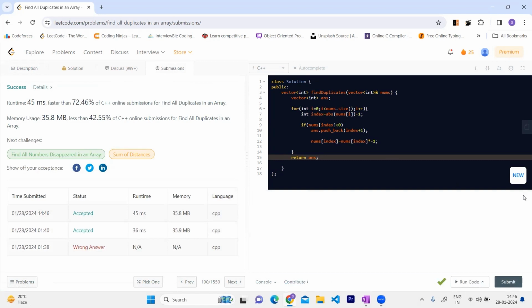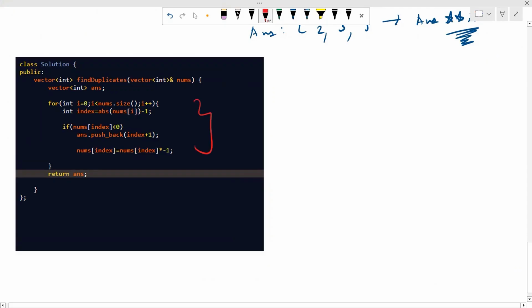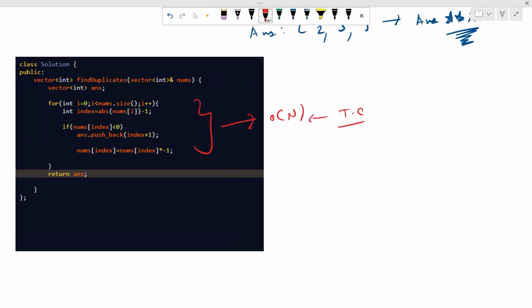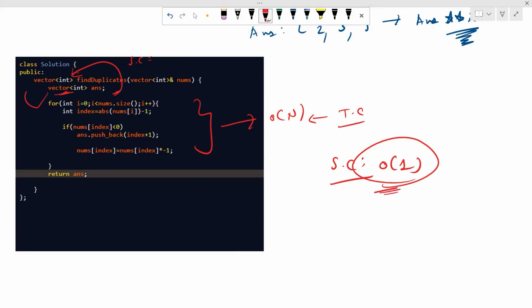Now let's discuss the time and space complexity. Since we are just traversing over the array, it will give us a big O of n time complexity, right? And the space complexity will be big O of 1. The answer storage is needed only because we must return it in the form of a vector, so we do not consider it as big O of n in space complexity. So our space complexity will be big O of 1 and time complexity will be big O of n.